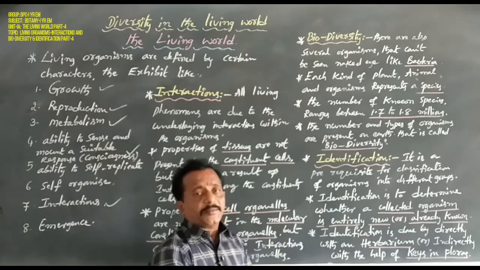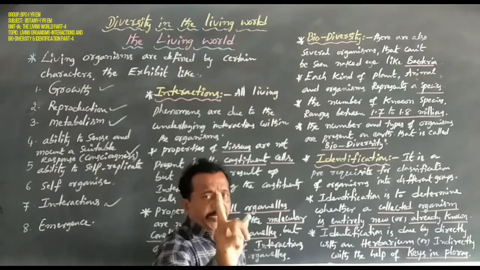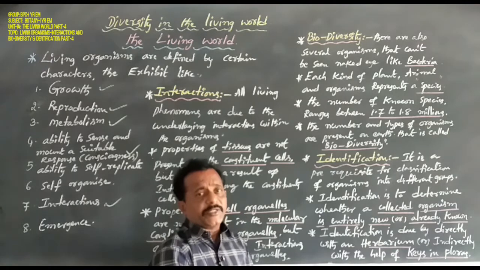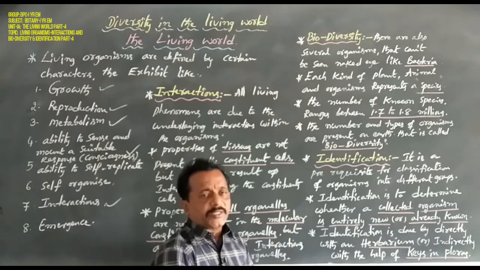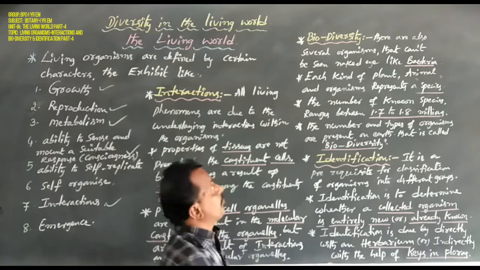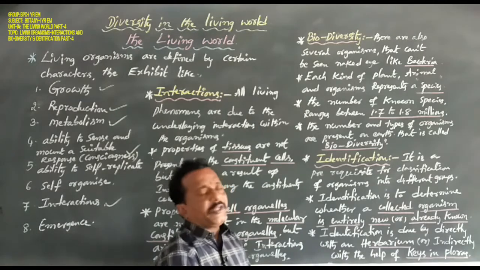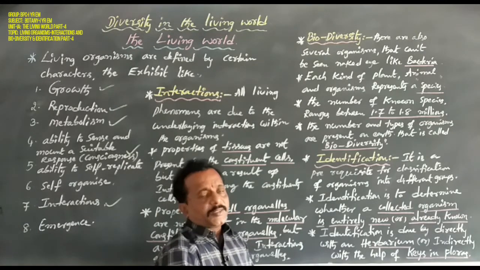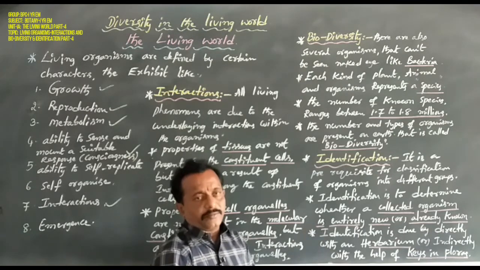Each kind of plant, animal and organism represents a species, that is plant species, animal species, human species, bacteria species and virus species. Now, each kind of plant, animal and organism represents a species. So how many species are identified all over the world?